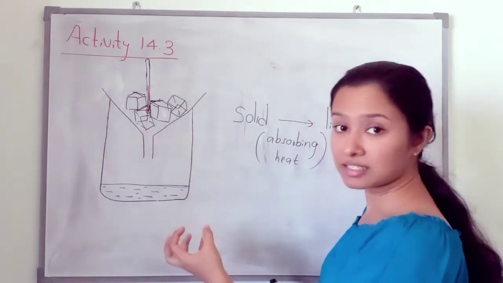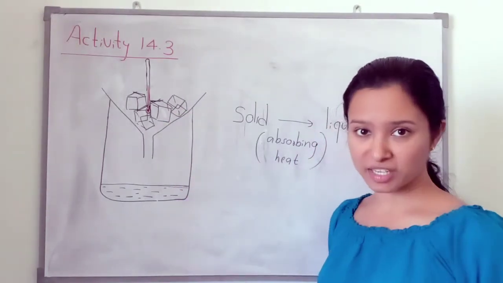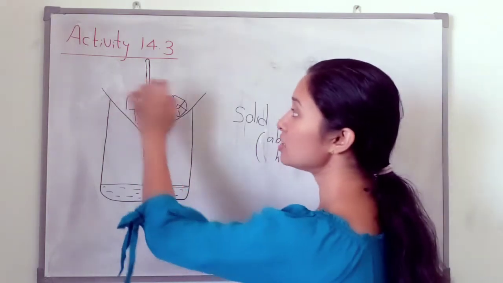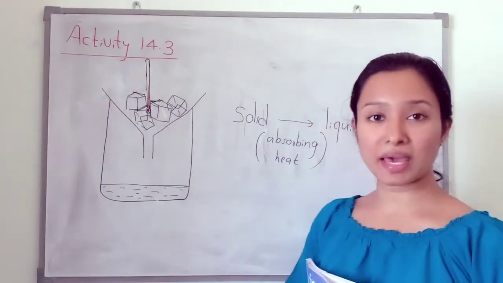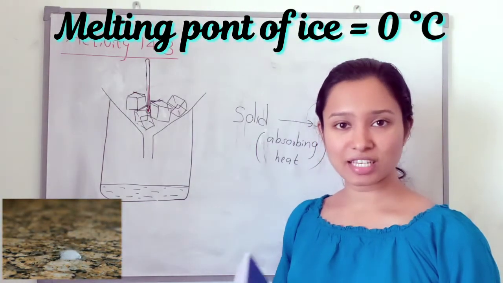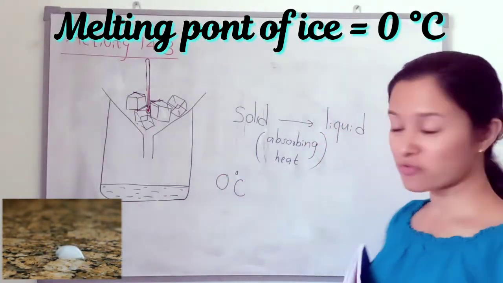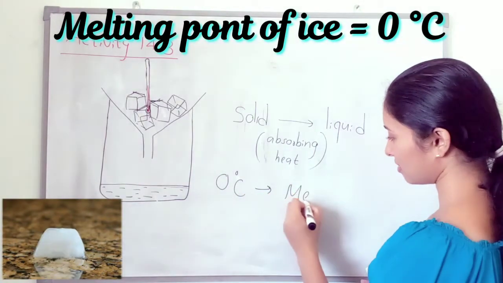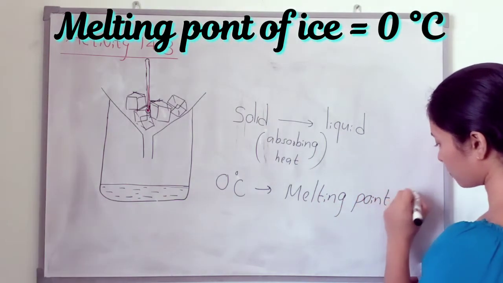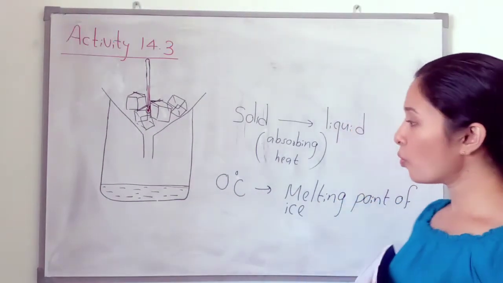When ice is melting, we can find the temperature. What is the temperature on the thermometer? We can see here that at 0 Celsius, the ice is melting. So the melting point of ice is 0 Celsius. This is the melting point of ice. Zero Celsius.